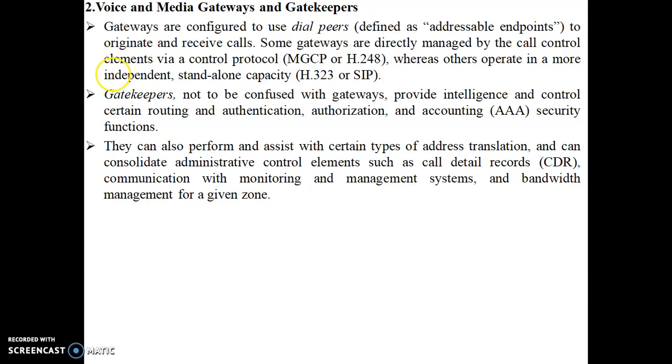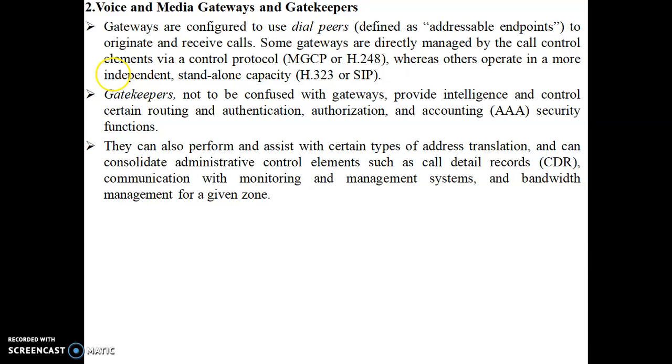Now, what are gatekeepers? Gatekeepers provide intelligence and control routing and authentication, authorization, and accounting information. This triple A stands for authentication, authorization, and accounting, a security function.